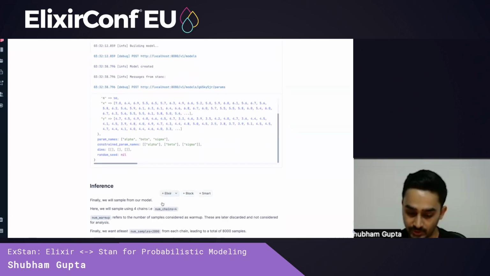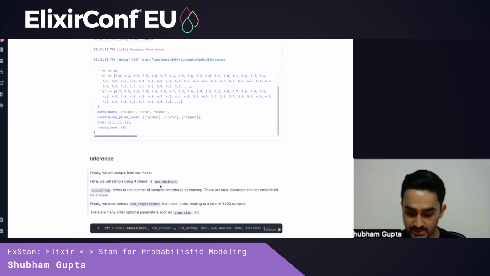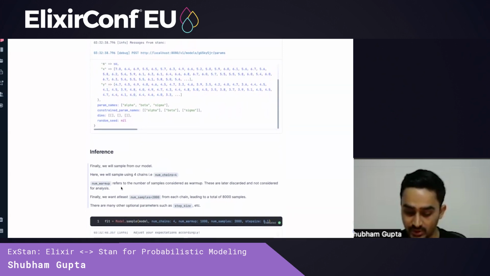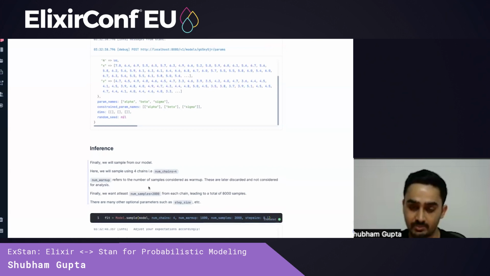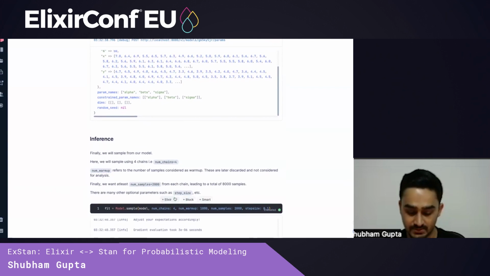Now we will perform inference and we will sample from our model. We will sample using 4 chains, and we also have certain additional parameters. For example, we have a num warm-up parameter that refers to the number of samples considered as warm-up. So the initial samples generated will be discarded before we do any analysis. And finally, we also have parameters such as step size.